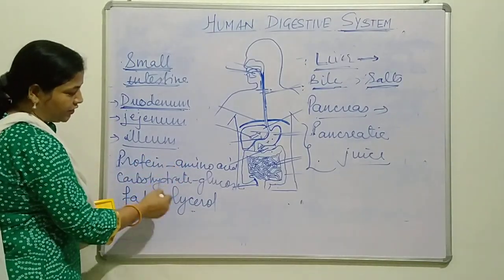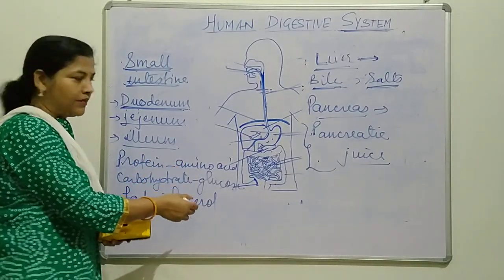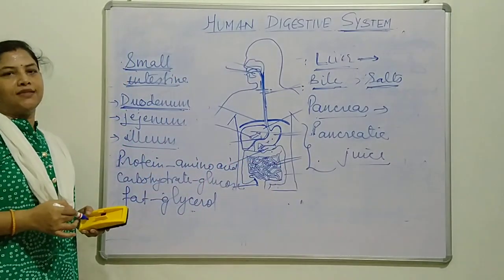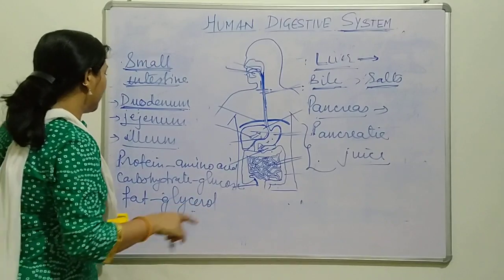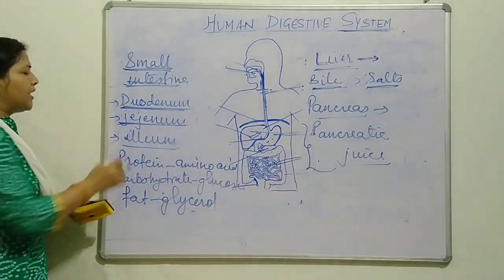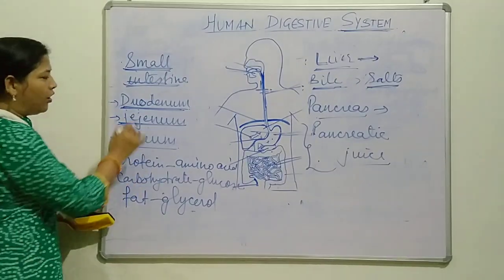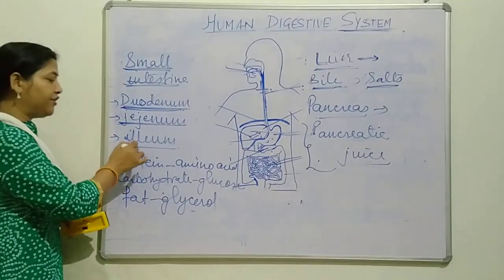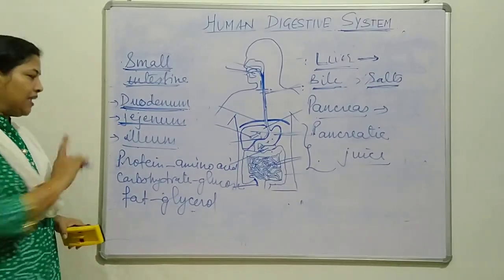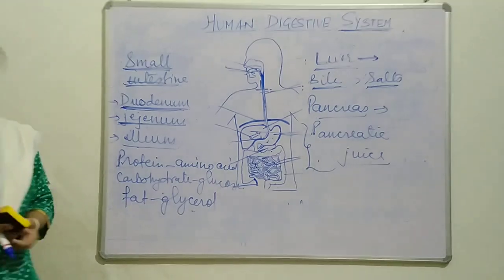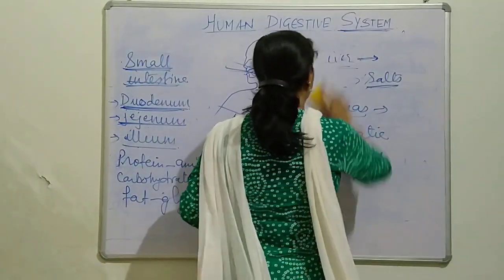After getting converted into simpler form, the food goes to the large intestine. But before going to the large intestine, it crosses through the jejunum. There is no digestion in the jejunum. Digestion was already completed in the duodenum. And finally they reach the ileum. Ileum is the last part of the small intestine.